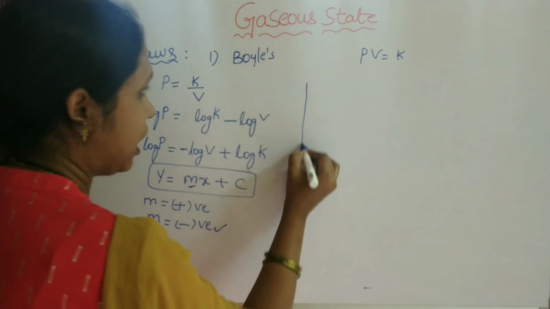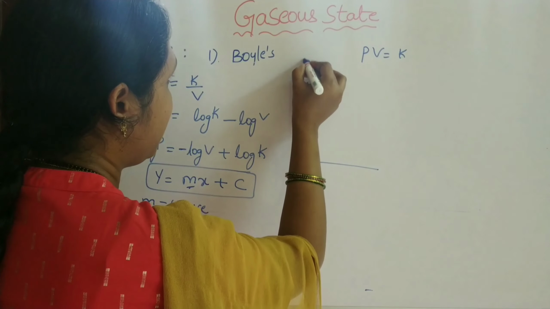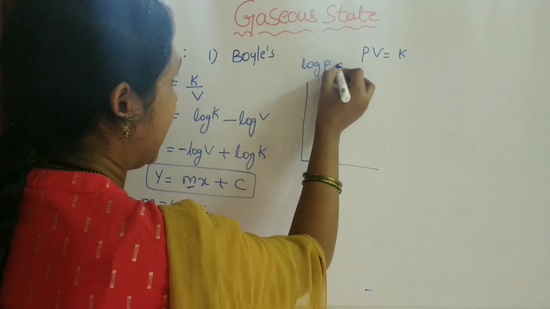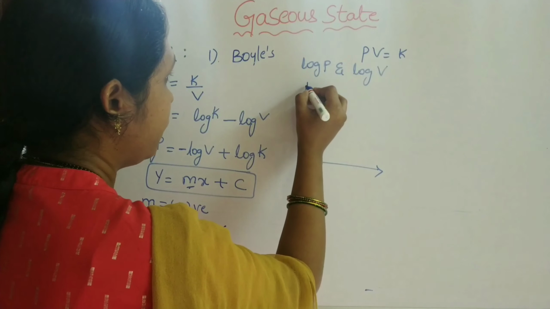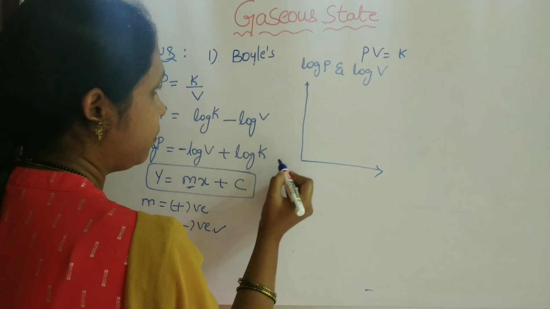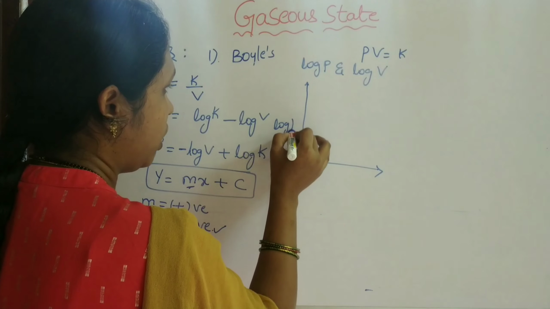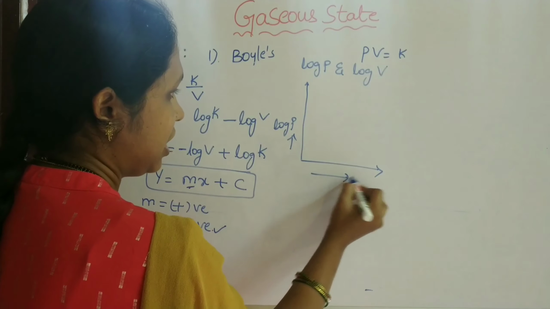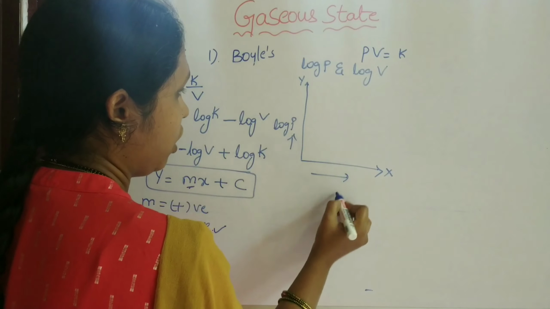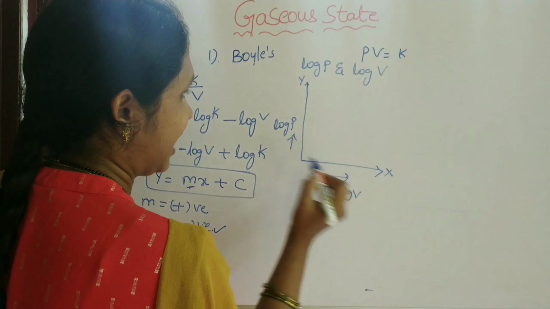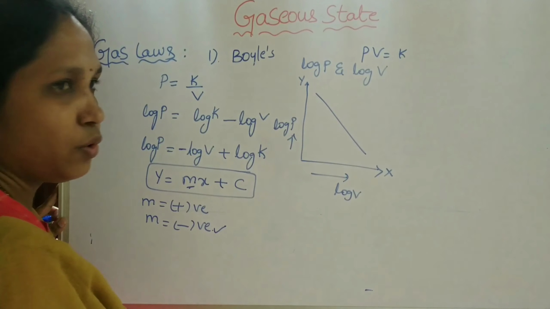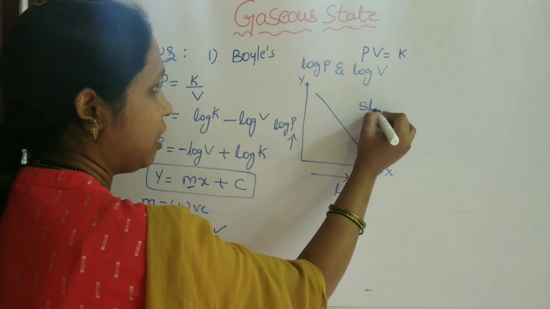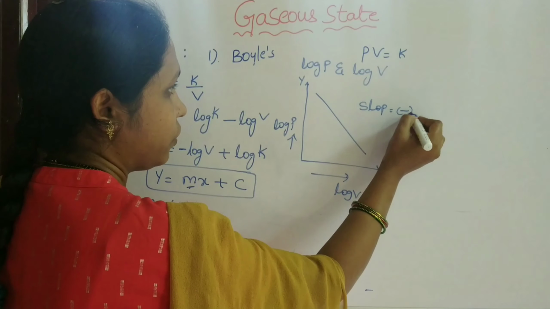So if you draw a graph between log P and log V, we will see log P on the y-axis and log V on the x-axis. It is like this. So the slope is negative.